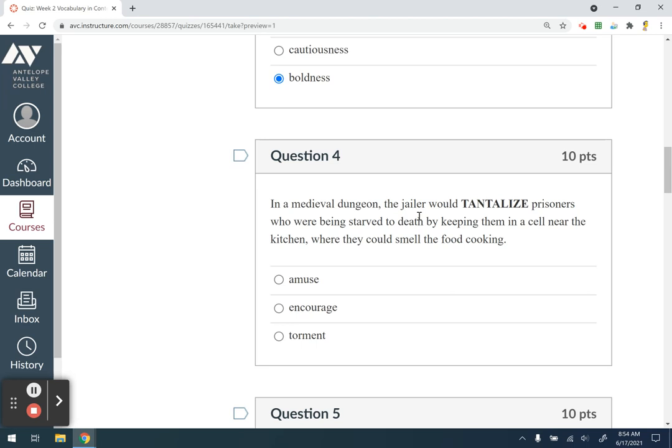It's almost in a way teasing, or another word for tease would be torment. So he's tormenting these prisoners because they're hungry, but they're smelling this food that they can't eat, they can't touch.